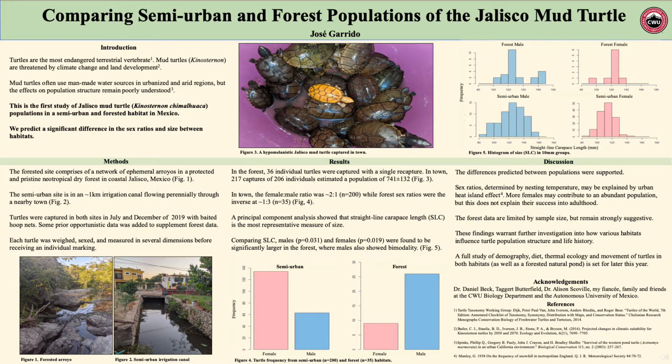turtles into adulthood. Principal component analysis found that straight line carapace length, or SLC, is the most reliable and representative dimension for measuring body size. So using this measurement, the histogram on the top right, figure 5, was made of males and females from both